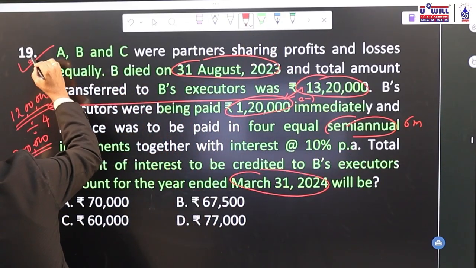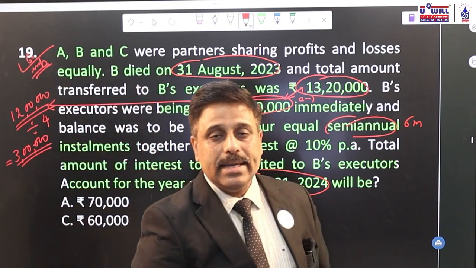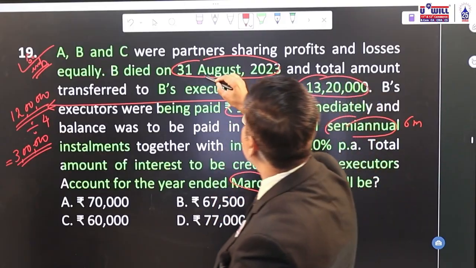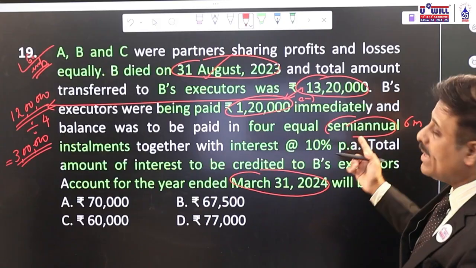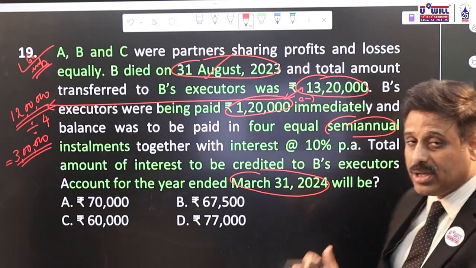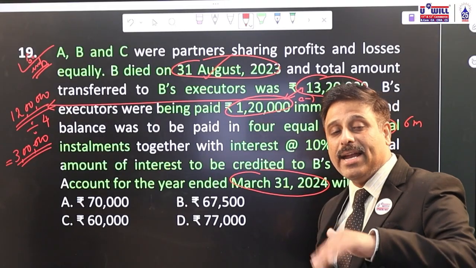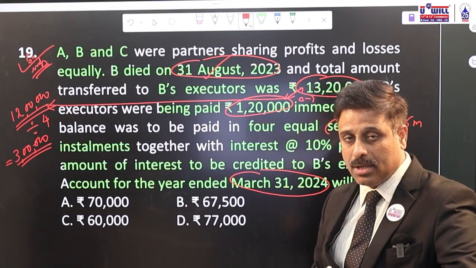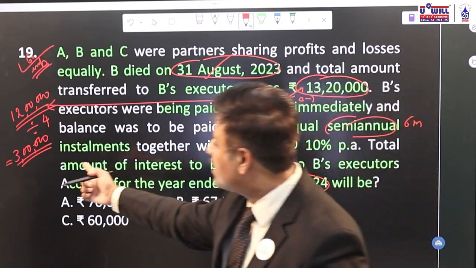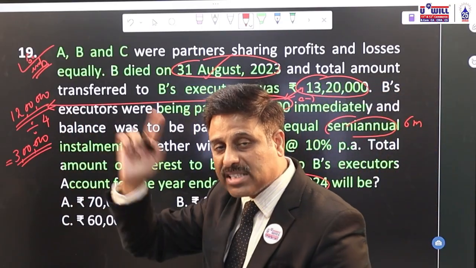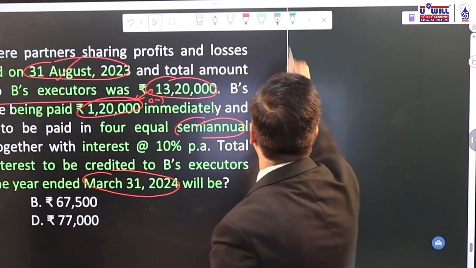Dear students, this question is supposed to be very important and critical. I'll explain to you why. See, it is important because he has died in between the year. So annually, if we paid the installments, then also it is important. Semi-annual also it is important. Here he has died in August and the first installment will become payable at the end of February or the first day of March. So the amount of interest will be different from August to February. Then you pay 3 lakhs out of 12 lakhs. So from 1st March onwards you have to pay interest on 9 lakhs. Got the point, everyone? Understand this important point.